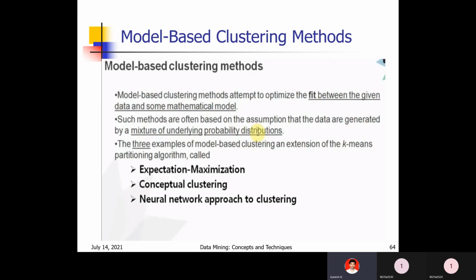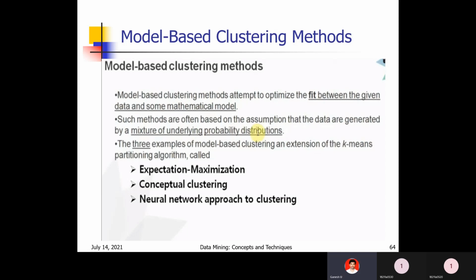Based on the mathematical model, we will divide the data and fit the data points, and we can predict which cluster a point is related to by using the mathematical model. So the name itself indicates it is a model based clustering method. We are doing the process by using some mathematical model. That's why it is model based clustering method.